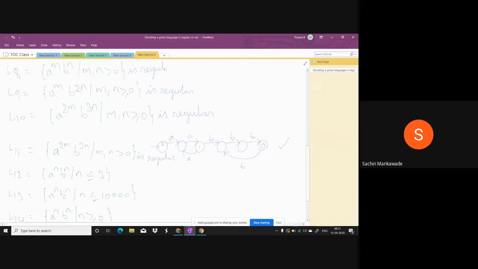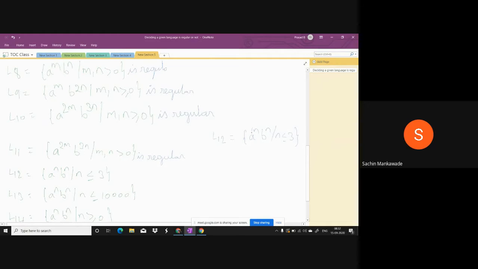Now, I'm going to L12. In L12, the powers of A and B are the same. A power n, B power n, n less than or equal to 3.